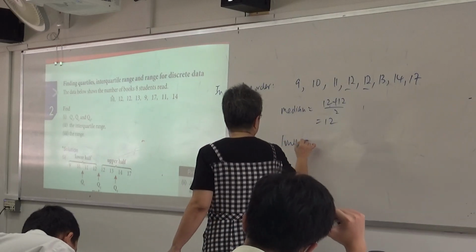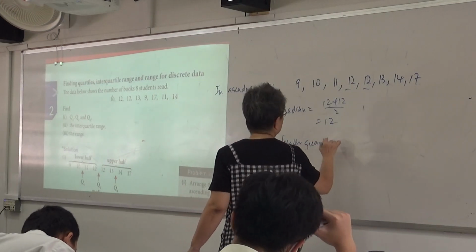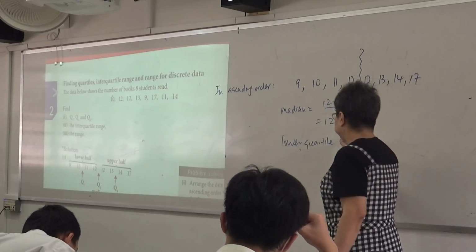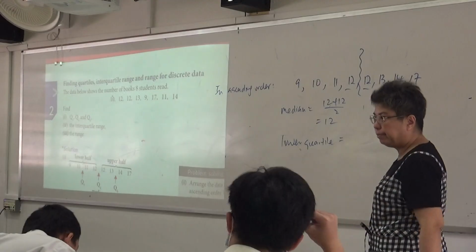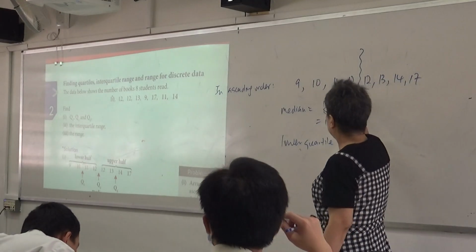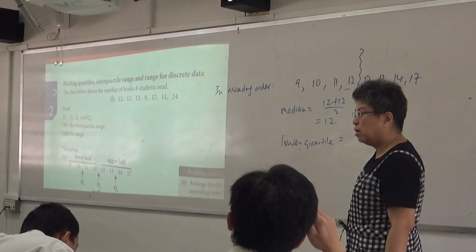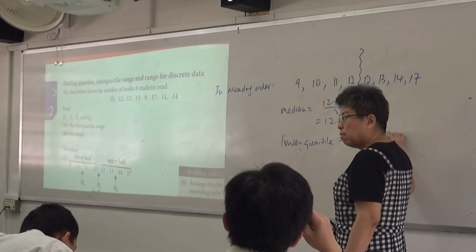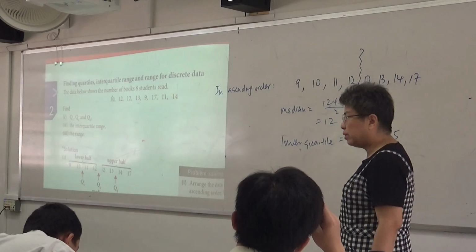Lower quartile. Okay, this is the median. Lower quartile, how to find? How to find lower quartile? If we chop this way, this one here: 10 plus 11 divided by 2, understand? 10.5, alright? Or 10 and a half.